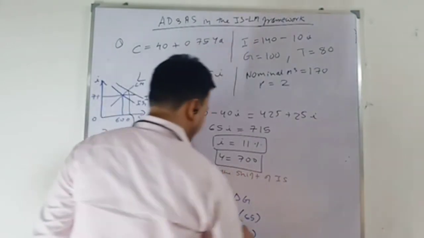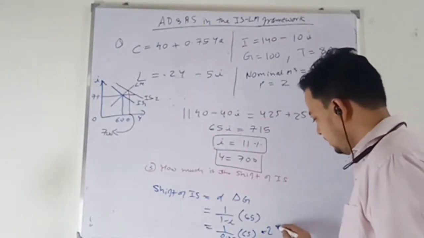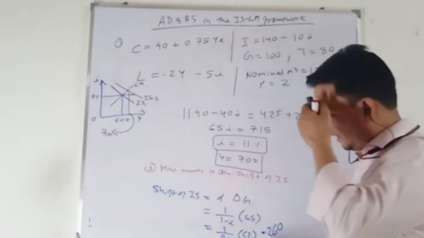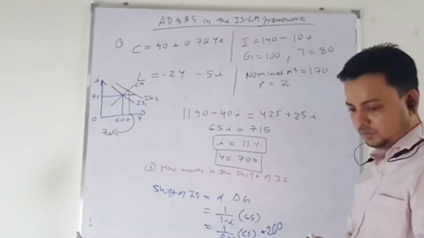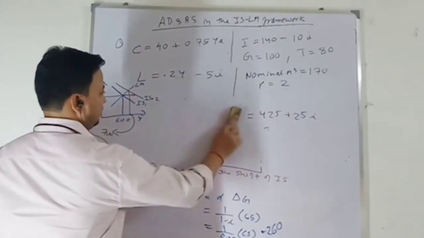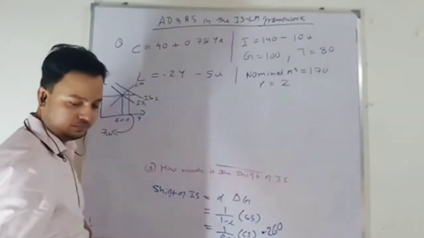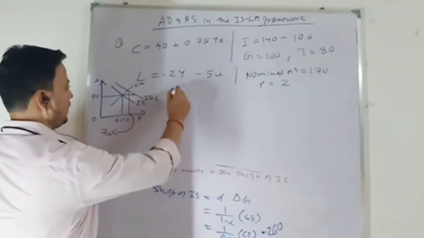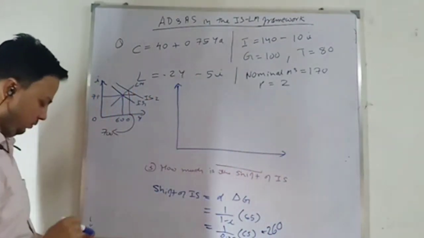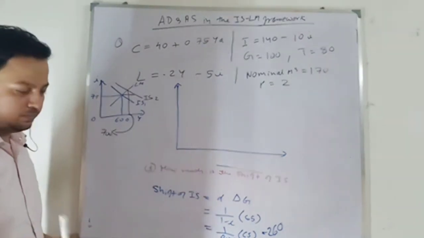So this will be 4 into 65, so this will be 260. Okay. So shift of IS curve is 260. Let me draw this graph here. I hope everyone has it. Okay. Look at this graph. In the examination, they can ask this kind of question. Okay, in 1, 2 marks, maybe in 5 marks also.